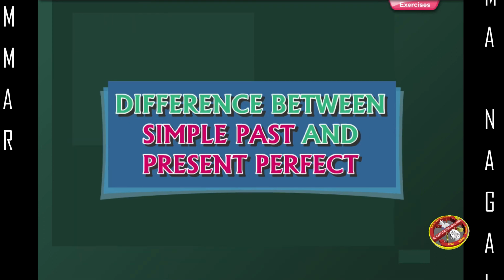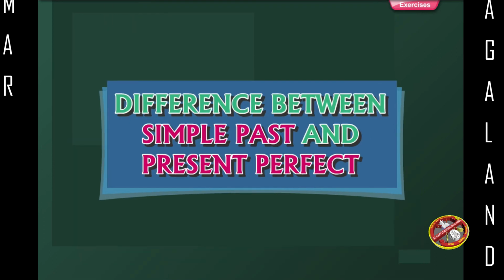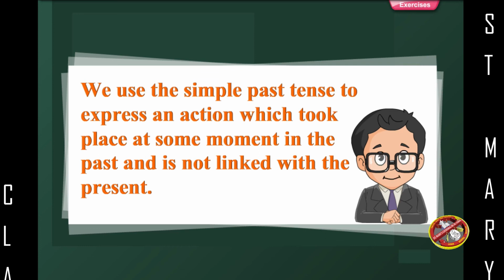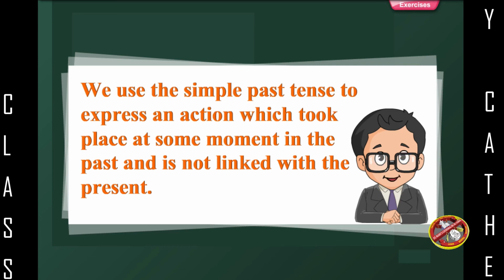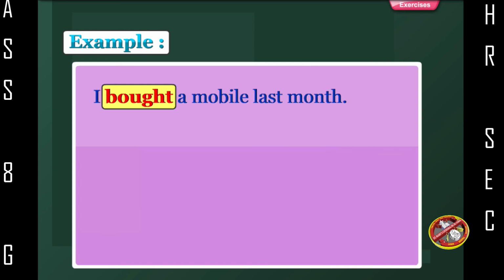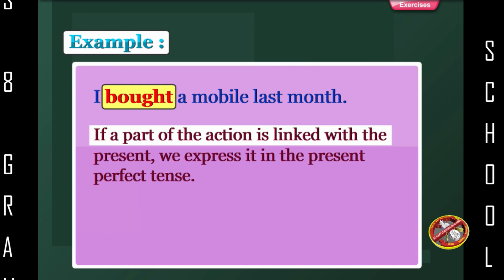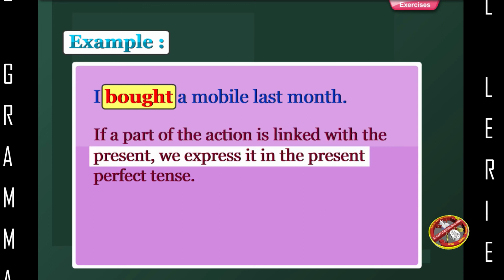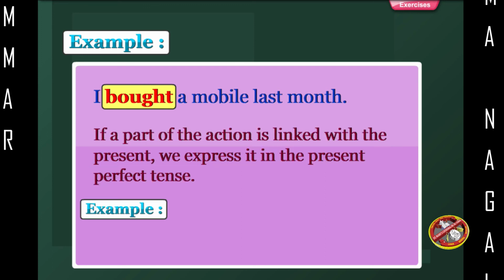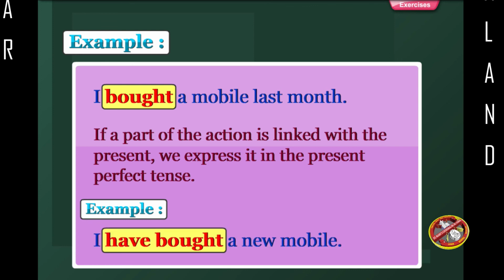Difference between simple past and present perfect. We use the simple past tense to express an action which took place at some moment in the past and is not linked with the present. Example. I bought a mobile last month. If a part of the action is linked with the present, we express it in the present perfect tense. Example. I have bought a new mobile.